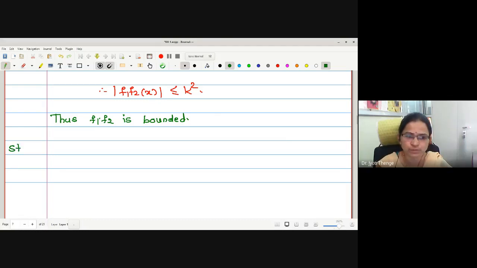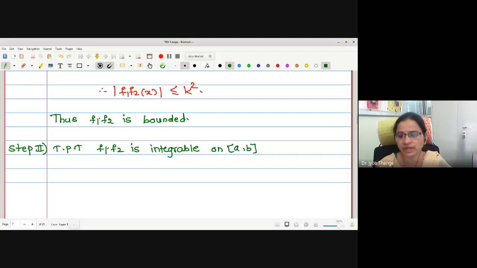Now we will move towards proving this to be integrable. Therefore, I will write now: to prove that f1 dot f2 is integrable. While proving the previous theorems, that the sum and the difference are integrable, we easily obtained the relation between the corresponding bounds. But here, in order to obtain the relation between the bounds of f1, bounds of f2 and bounds of f1 dot f2, we have to use that lemma.